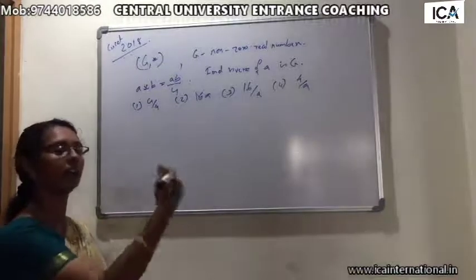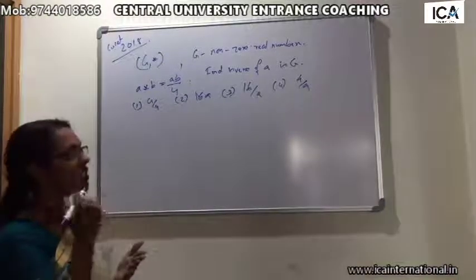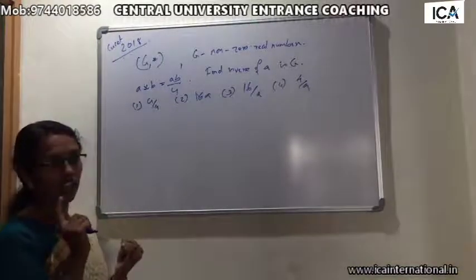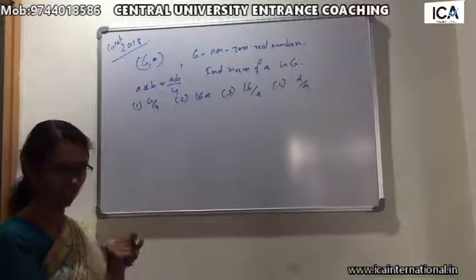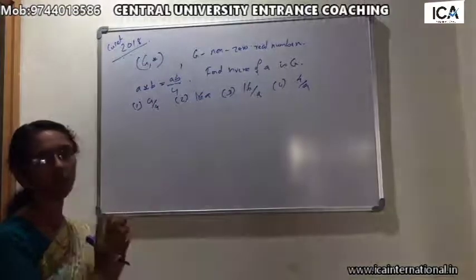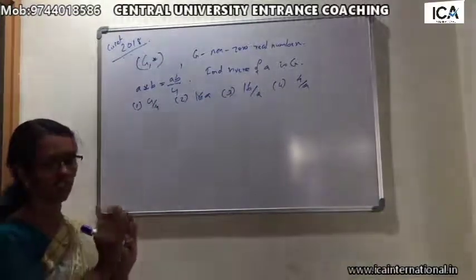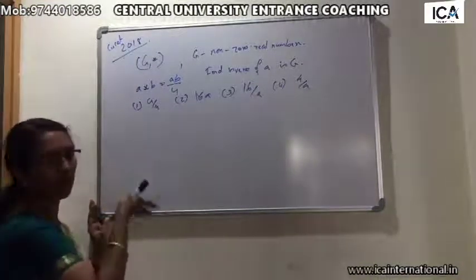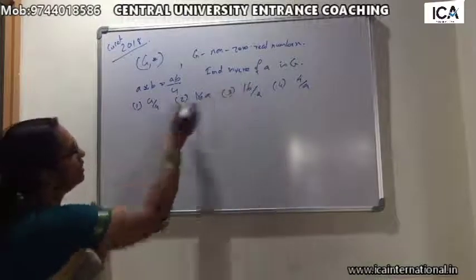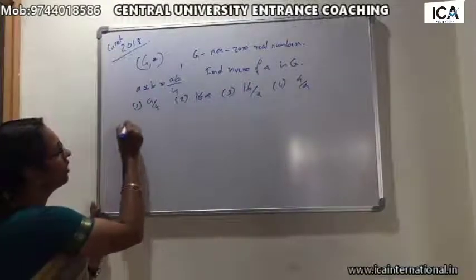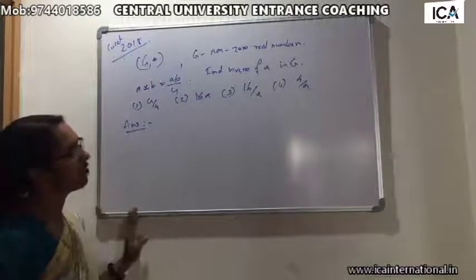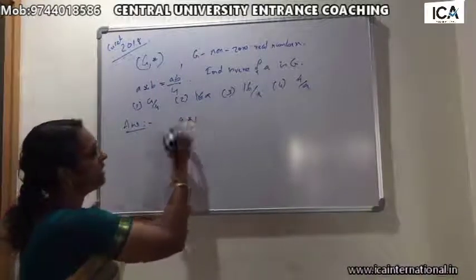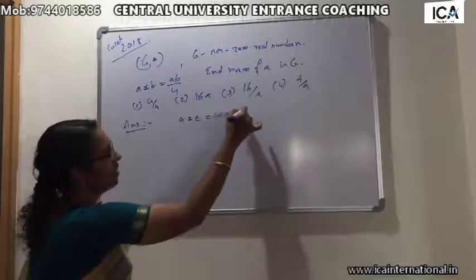So G is a group which is closed under the binary operation, and there is an identity element, existence of inverse, and associativity. These four properties are satisfied for a set G to be a group. Here we can apply those properties. First of all, to find the inverse, we know G is a group, therefore the identity element e exists. Therefore a star e equals e star a equals a.